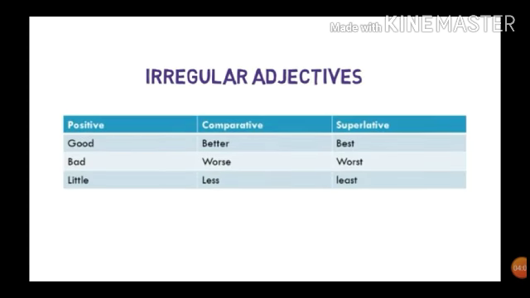But some adjectives are irregular adjectives. They do not follow these rules of adding r or er or est. They have all 3 degrees in different spellings. For example, good, better, best; bad, worse, worst; little, less, least.